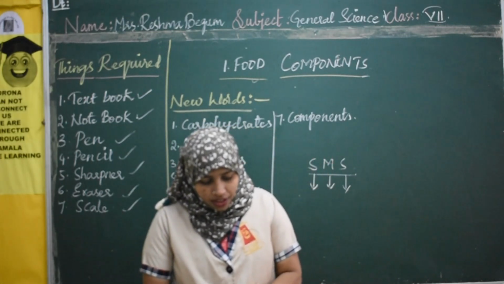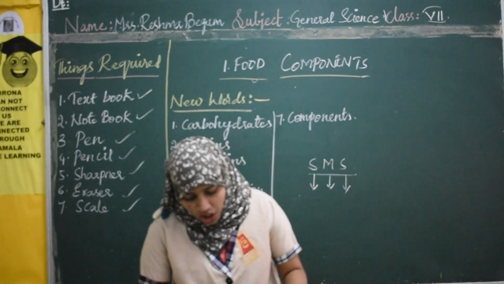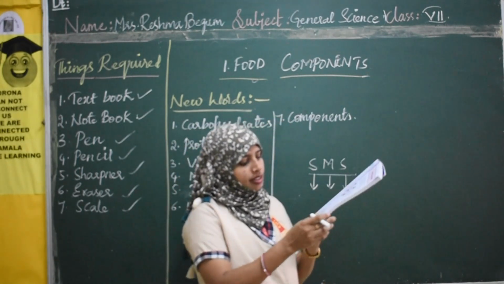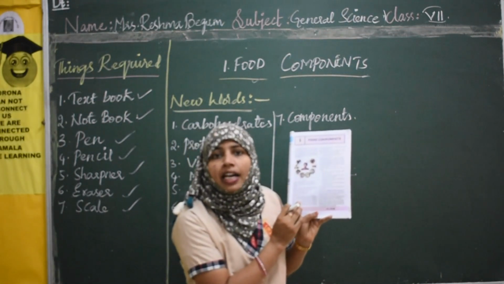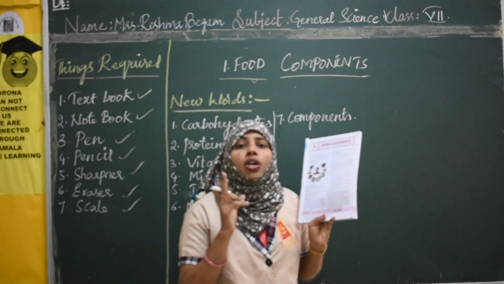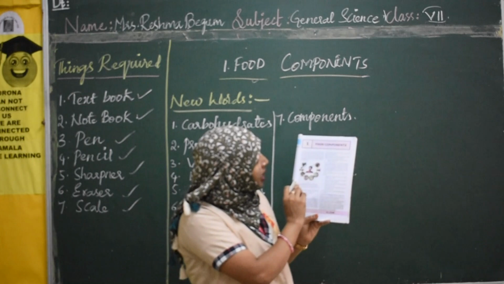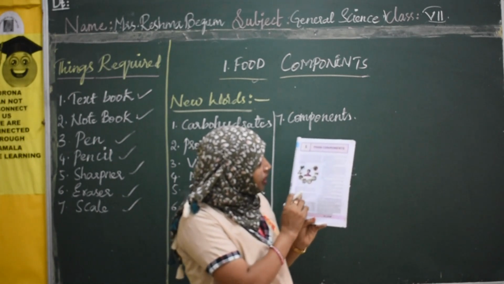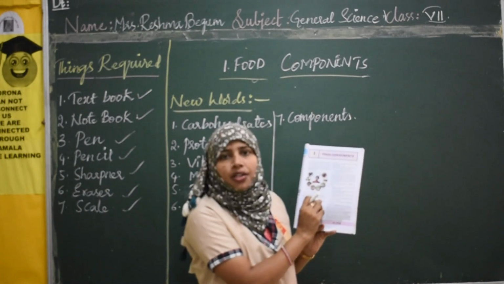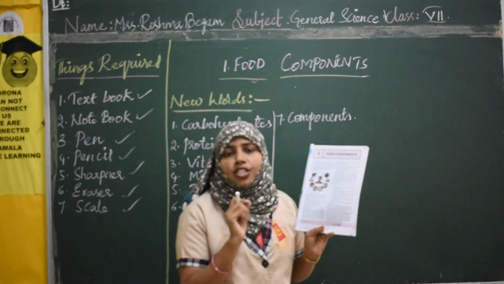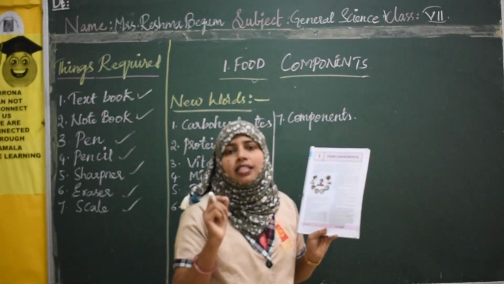Now everyone has their own favorite food, right? If you look into your textbook, page number 1, a few questions are written here, right? Your textbook is a very important tool for your studying process, okay, learning process. What is your favorite food or dish? Why do you like it? Please write here. Okay. Use a pencil in the textbook. Whenever you are sitting for the class, be ready with your textbook and pencil in your hand.